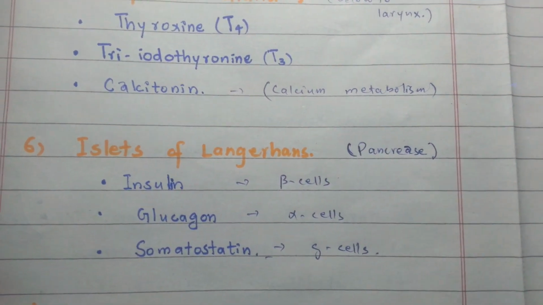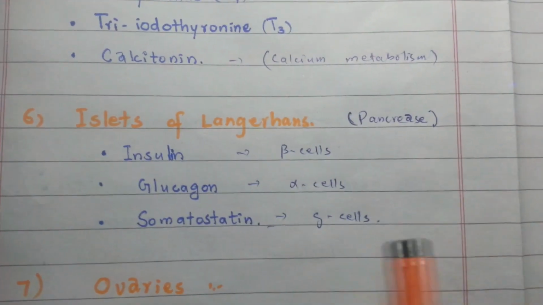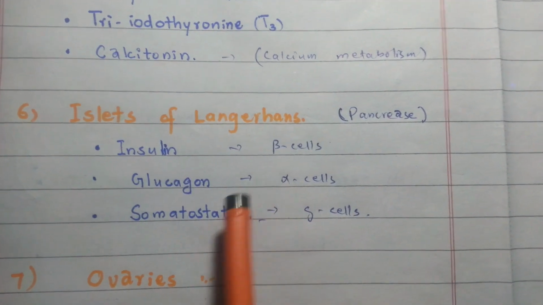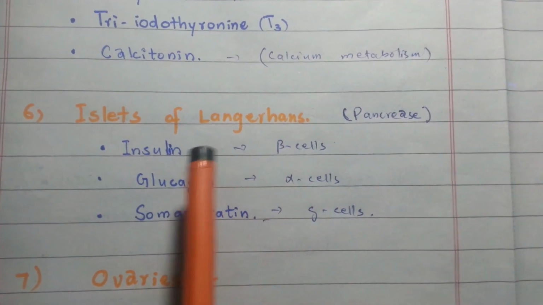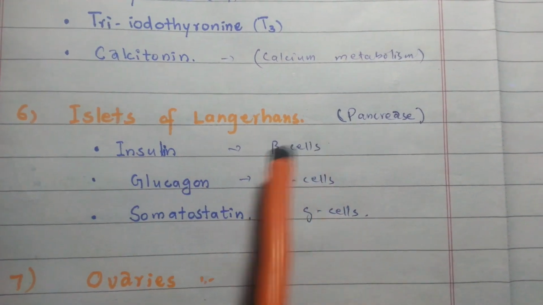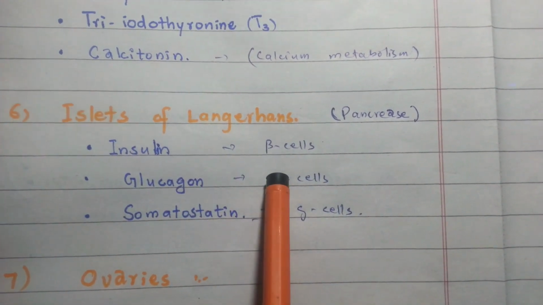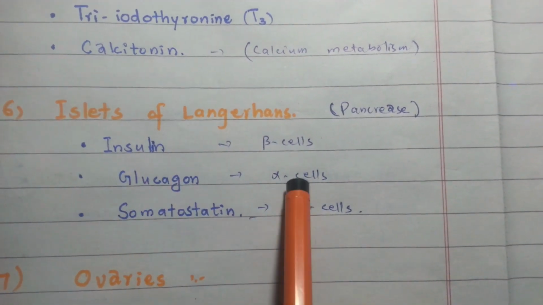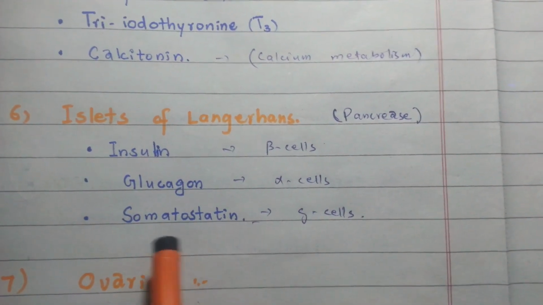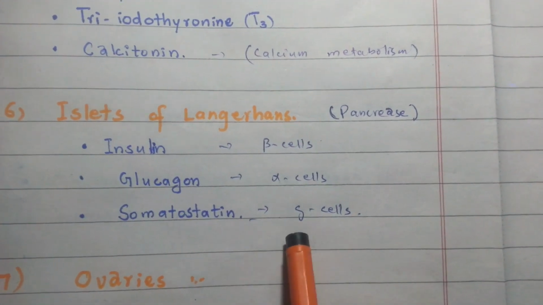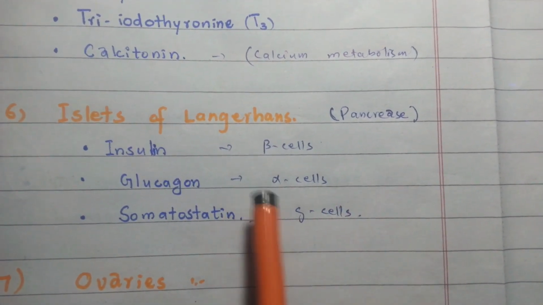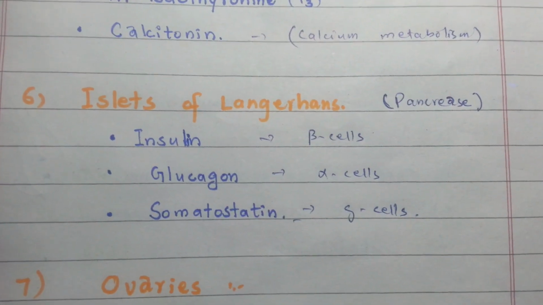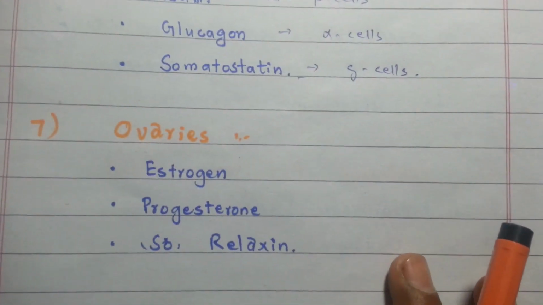The pancreas, in addition to its digestive functions, secretes important hormones. The pancreas has two types of tissue, acini and the islets of Langerhans. The islets of Langerhans have three types of cells: beta cells, alpha cells and gamma cells. Beta cells secrete insulin, alpha cells secrete glucagon, and gamma cells secrete somatostatin. Another cell type present in the islets of Langerhans is the PP cells, which secrete pancreatic polypeptide. Then number 7 is the ovaries.